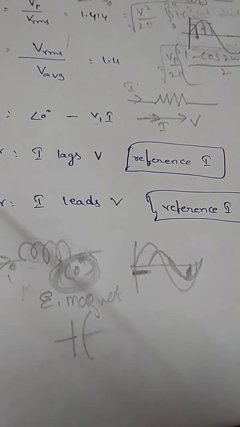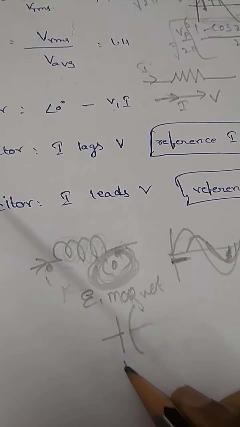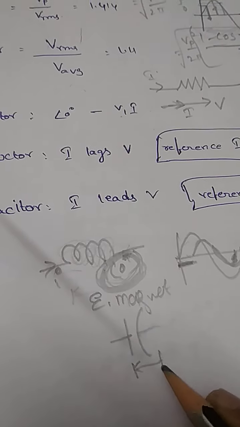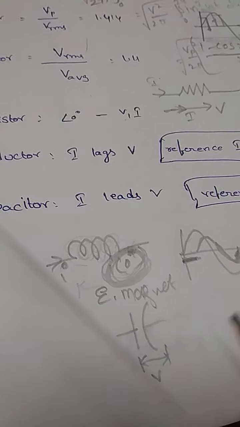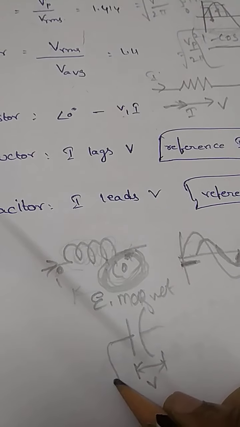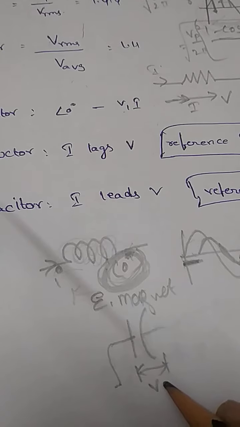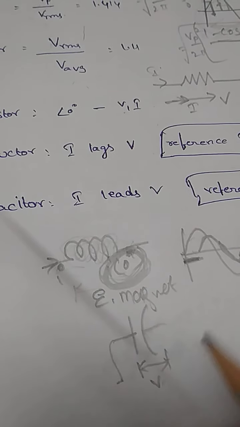Similarly, when you come to your capacitor, the energy is stored in the form of voltage. So whenever you have applied any voltage, it does not allow any sudden change in voltage.